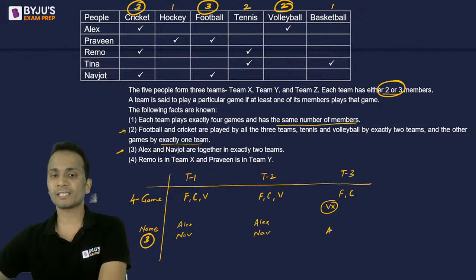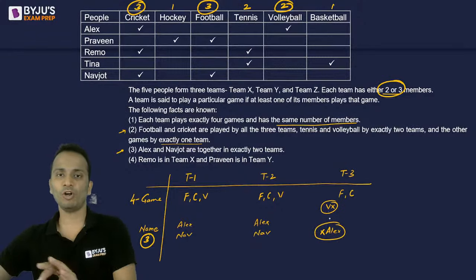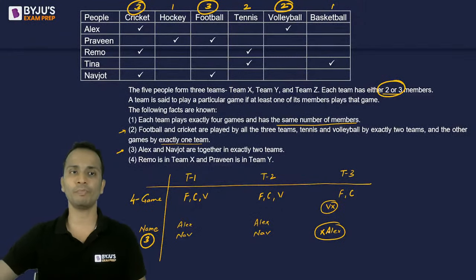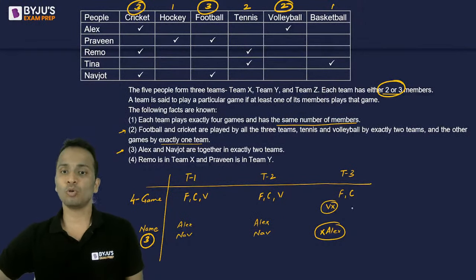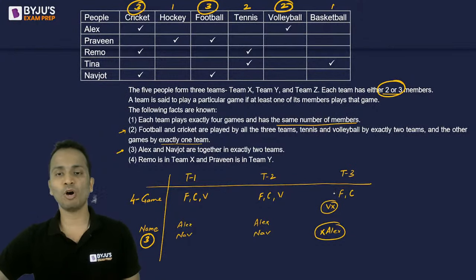So Alex cannot be a part of this team, right? Fine. Volleyball will not be a part and Alex will not be a part. Clear? Now I can put, so this team is playing football and cricket.